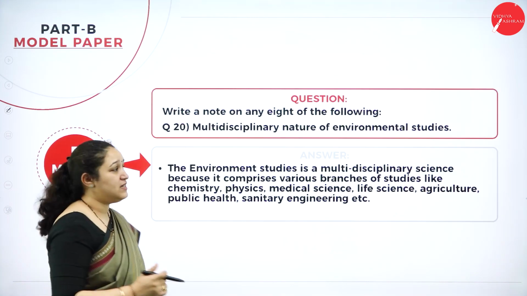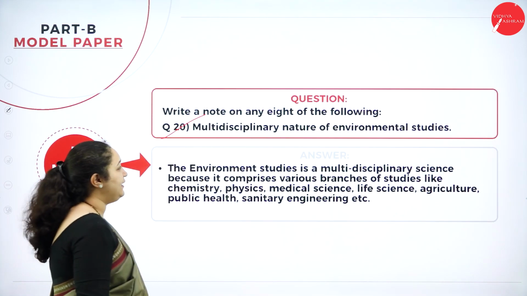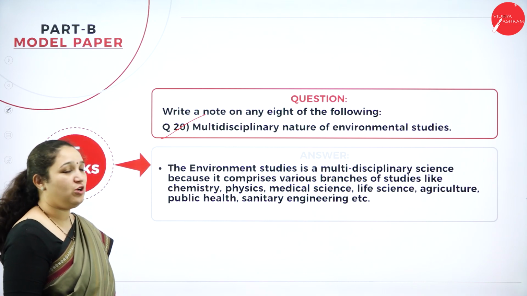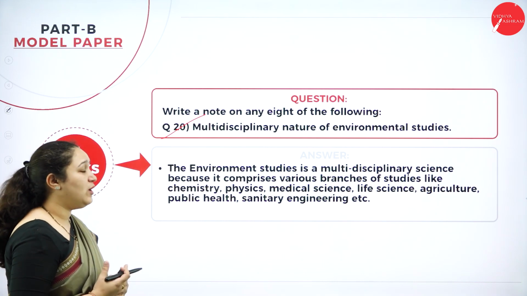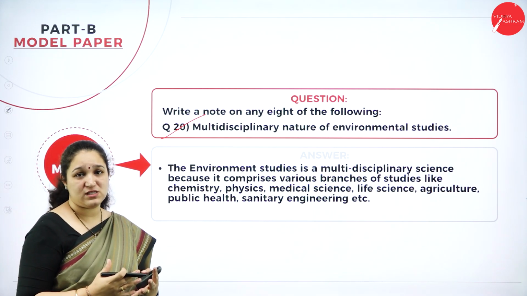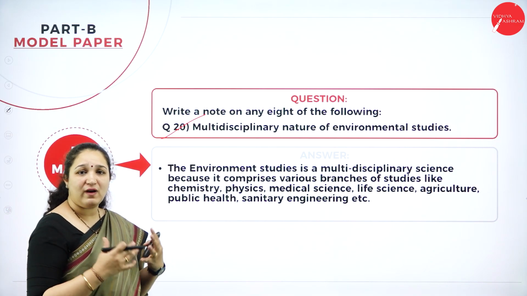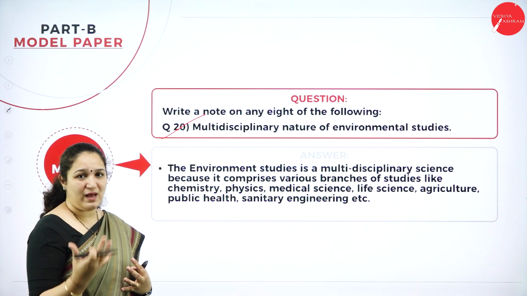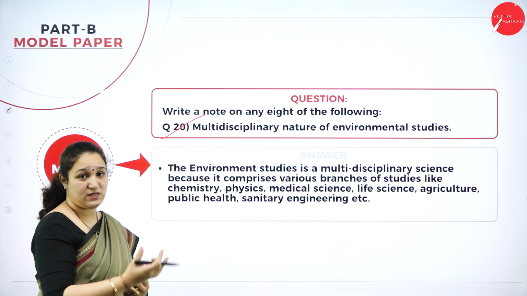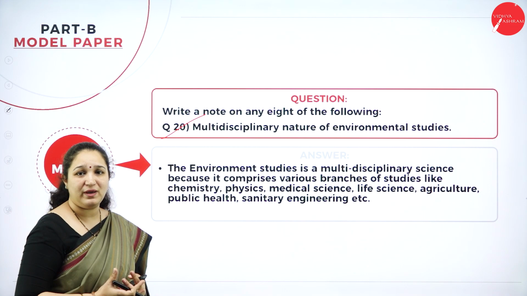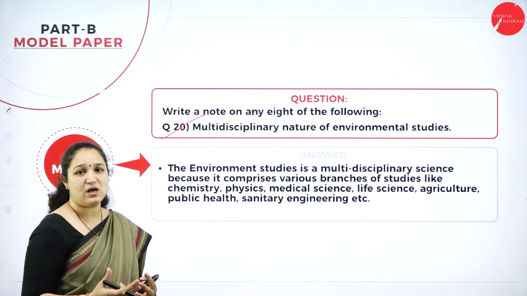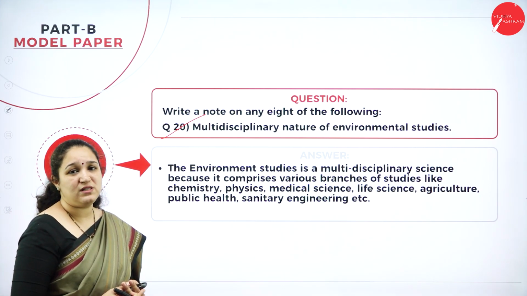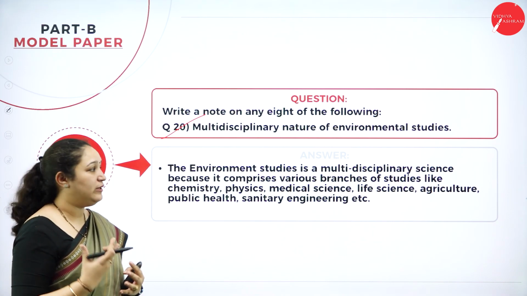Okay. Next is question number 20, multidisciplinary nature of environmental studies. So what exactly is the meaning of multidisciplinary nature? How the environment is complex and how you are going to study, or you have studied about the biological aspects, the chemical aspects, the physical aspects, how law is coming into this, or how social work is coming into environmental studies. All these aspects you need to highlight.